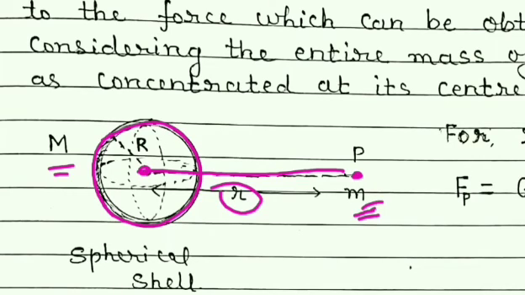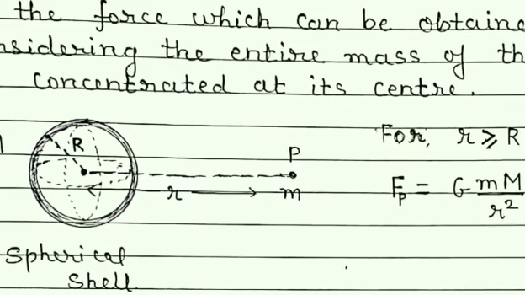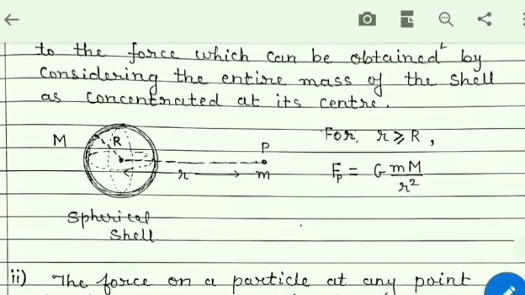So it is outside the sphere. In that case, the force acting due to this spherical shell on this mass m, which is kept at point P, is given by Fp equal to G, mass at point P, mass of the spherical shell upon distance between them squared. So it is simple. By using the universal law of gravitation, we can write this.